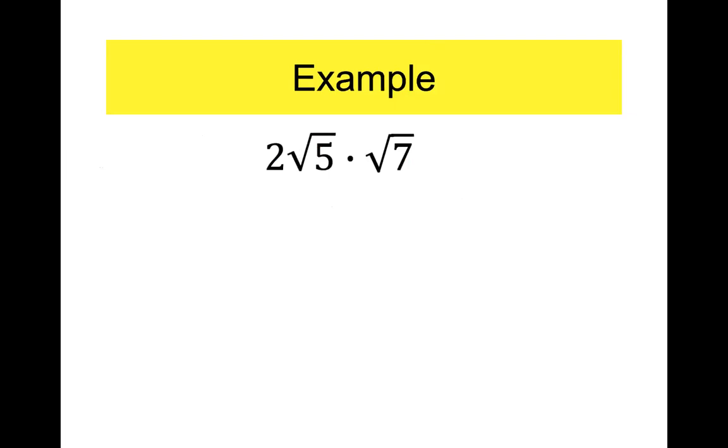All right. The rule says when you're multiplying radical expressions, you multiply outsides with outsides, inside with insides.